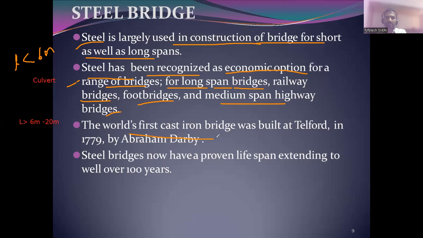The world's first cast iron bridge was built at Telford, a city in the America, in 1779 by Abraham Darby. So the world's first cast iron bridge was built in Telford city. This may be your MCQ question: where was the world's first cast iron bridge constructed? It is in Telford city. You have to remember this city name.